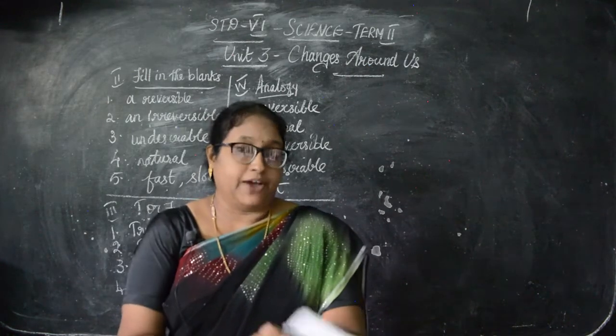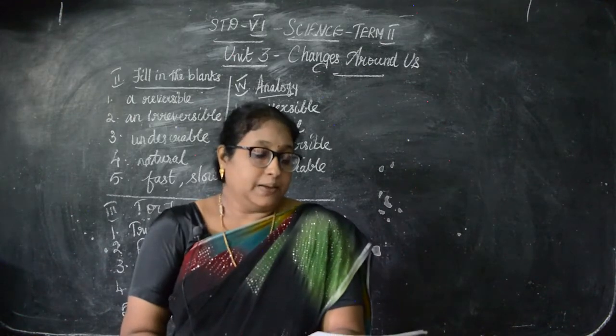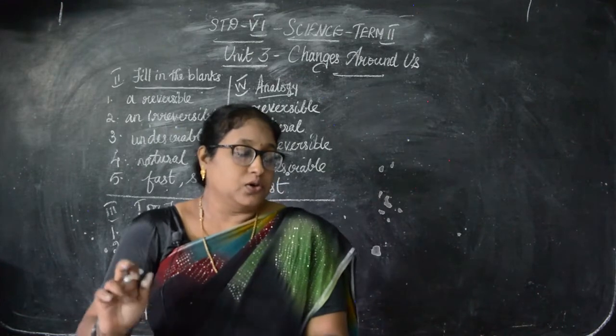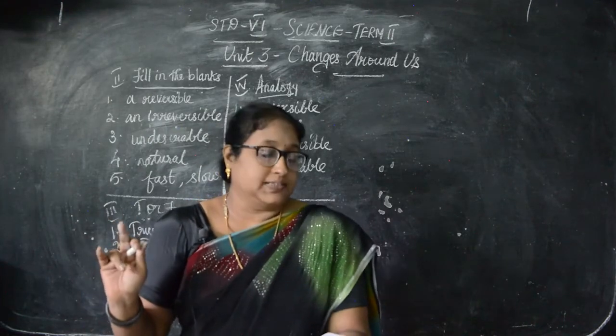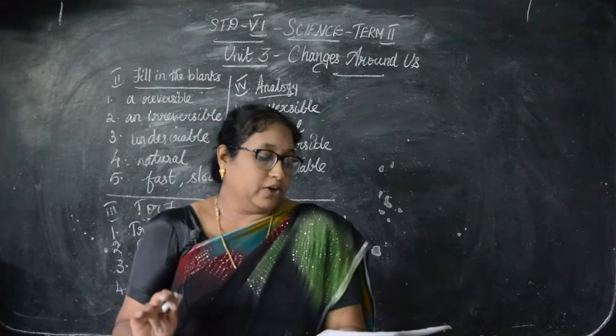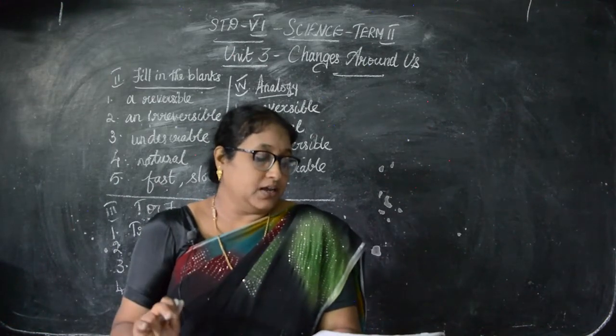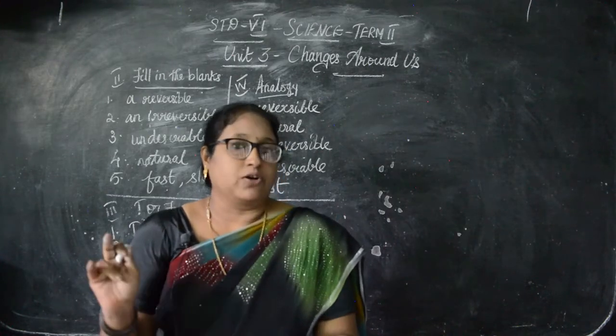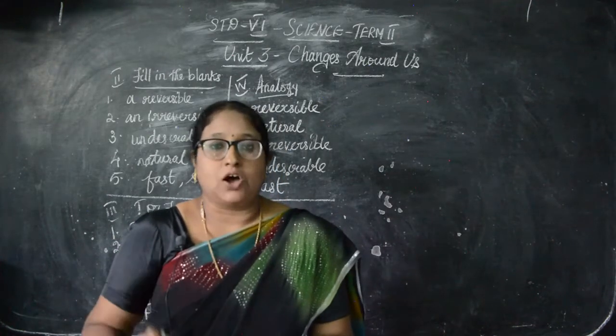Okay. Roman number 5. Growth of a child, blinking of eye, rusting, germination of a seed. So the odd one, what you have to circle? Rusting you have to circle. Then second, glowing of a bulb, lighting of a candle, breaking of a coffee mug, curdling of milk. So breaking of a coffee mug you have to circle, it's the odd one.